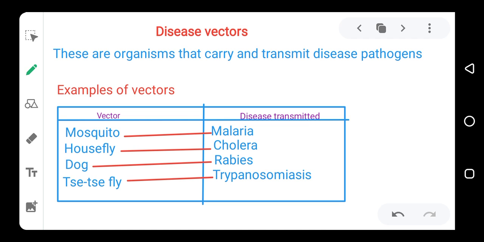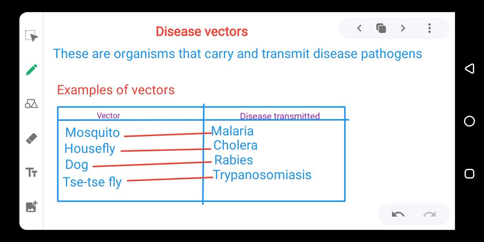Then a fly also has its own pathogen, and the pathogen that this fly carries causes what we call trypanosomiasis.